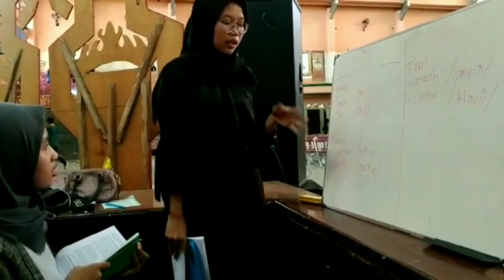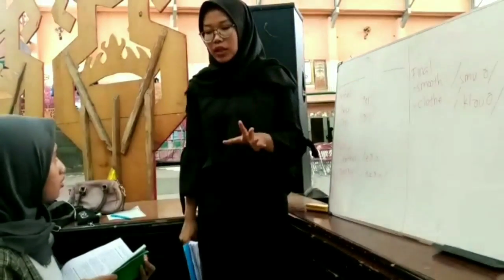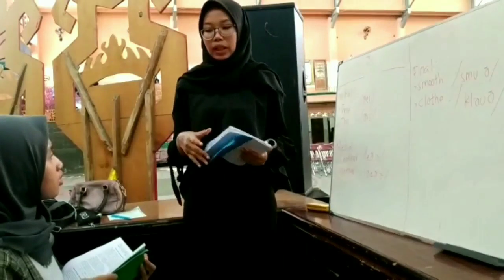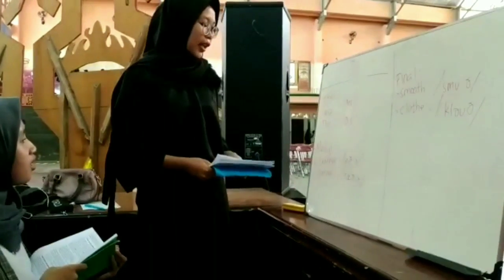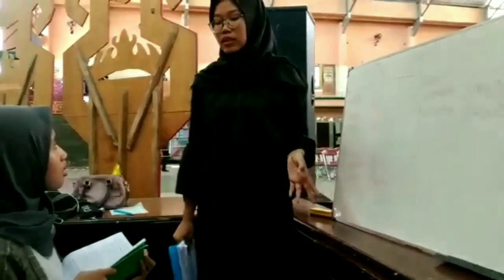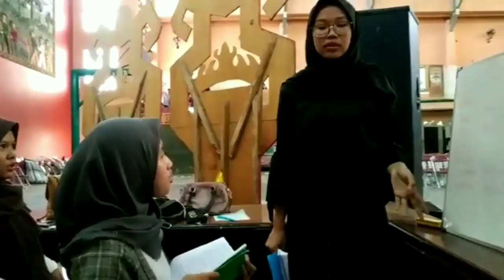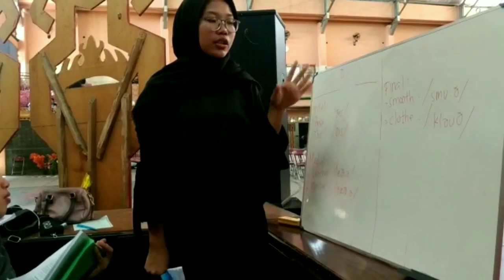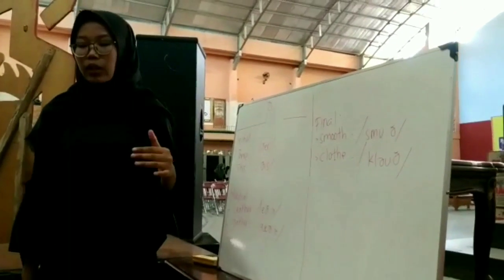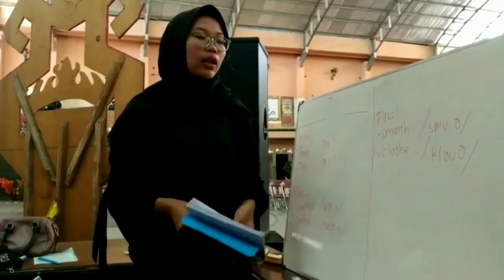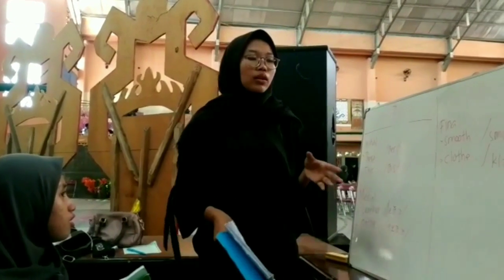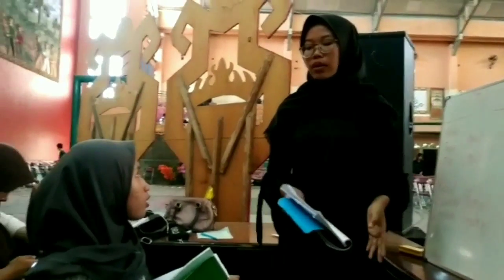For the medial, the sound is in the middle of the word. For example, repeat after me: leather, gather. The third is final, the sound at the end of the word. For example: smooth, and then clothe.